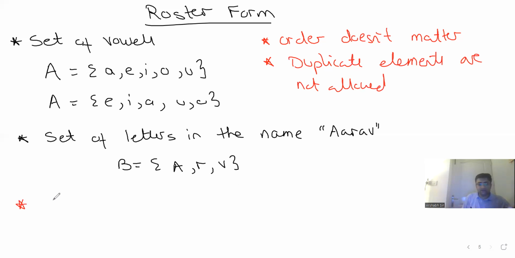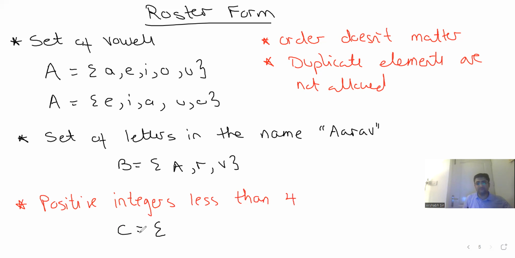Let's say positive integers less than 4. So can anyone tell me what are my elements over here? 1, 2, 3. Yes, 4 is not included, since it is less than 4. Do all of you agree this is the right answer? 1, 2, 3. Yes, sir. Make a note.